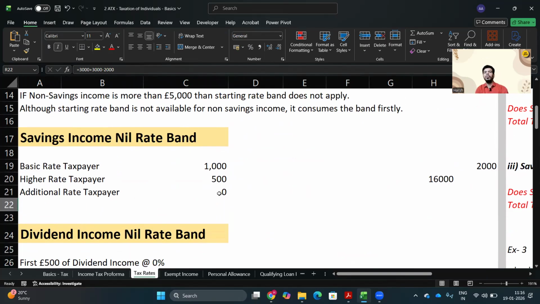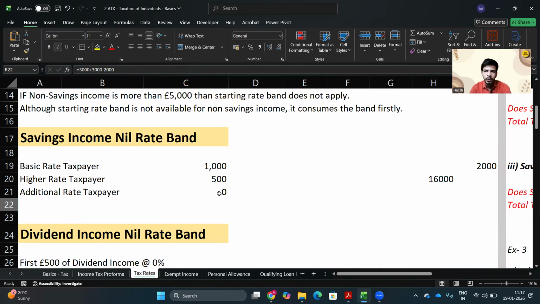Next are two nil rate bands we have available, and they are again on the basis of some condition. The condition is which type of taxpayer you are, which category you fall into. If you are a basic rate taxpayer, you get the savings income nil rate band. What is a nil rate band? It means that income would be taxed at 0%. No tax would be charged on that income. So if you have earned 1,000 pounds of savings income, it would be zeroed out because of this nil rate band. No tax is payable on it.